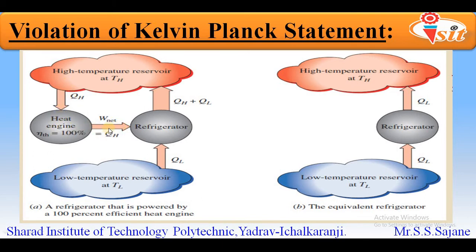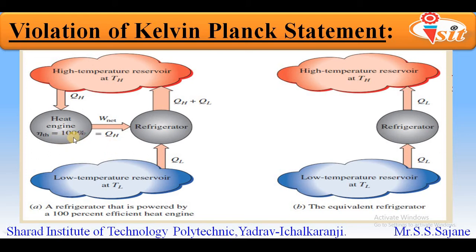The output work is represented by capital W, shown as W net in the diagram, and this work is equivalent to the heat energy QH. So from the diagram you can understand that the entire input heat energy to the heat engine is converted into an equivalent amount of output work. We can write that W is equal to QH. So this machine has 100% efficiency, which is practically not possible.